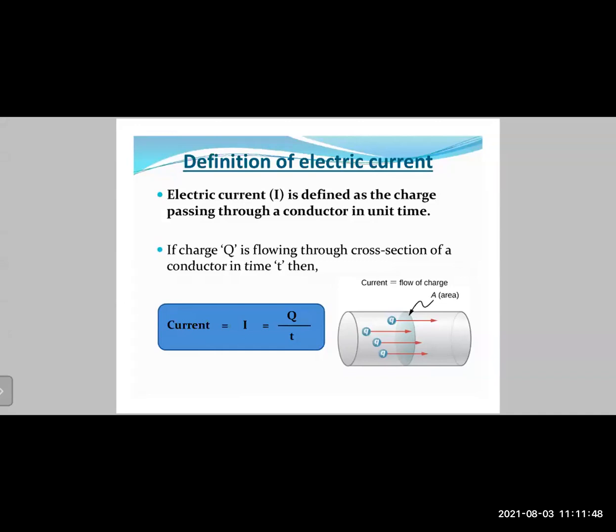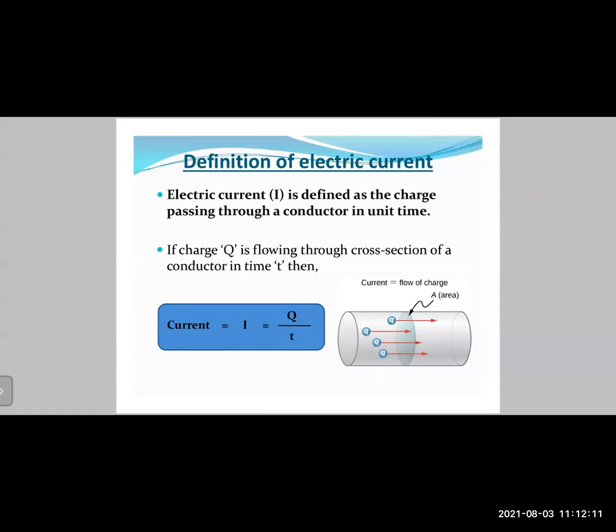The symbol for electric current is I, and the symbol for voltage, or potential difference, is V. Electric current I is defined as the charge passing through a conductor in unit time. If a charge Q is flowing through a cross section of a conductor in time t, then current I is equal to Q upon T.